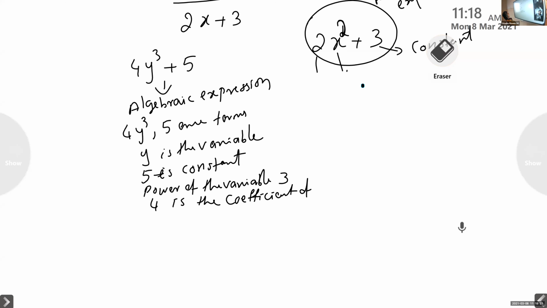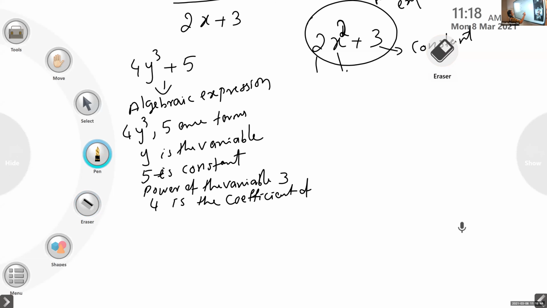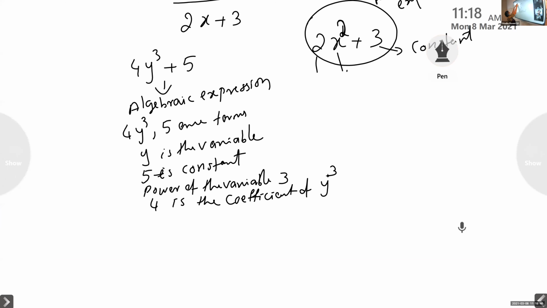Then you write an example. Example 1, 4y cube plus 5. In that, 4y cube and 5 are terms. Y is a variable. 5 is constant. Power of the variable is 3. 4 is the coefficient of y cube. So if you are given an expression, you can write all these about the given expression. Okay.